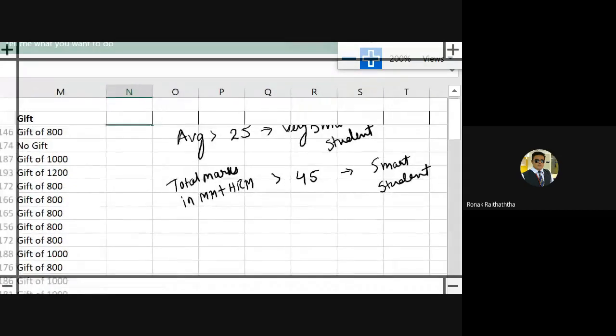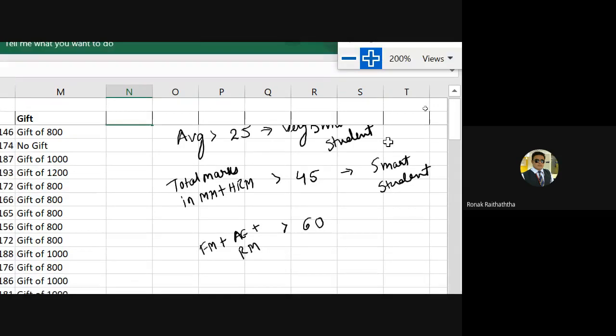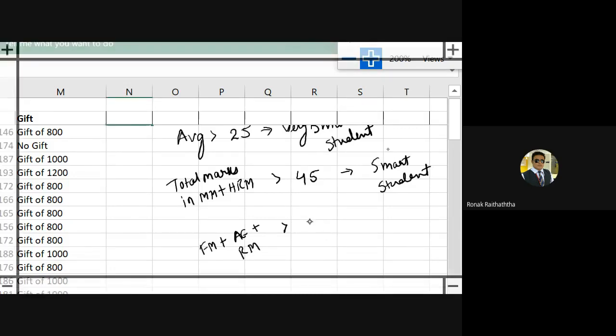Okay, if this is also not satisfied, then I would put FM plus AE plus RM, that shall be more than 60. Here in this case it would be more than 60 in many of the cases, so let me put say 70.